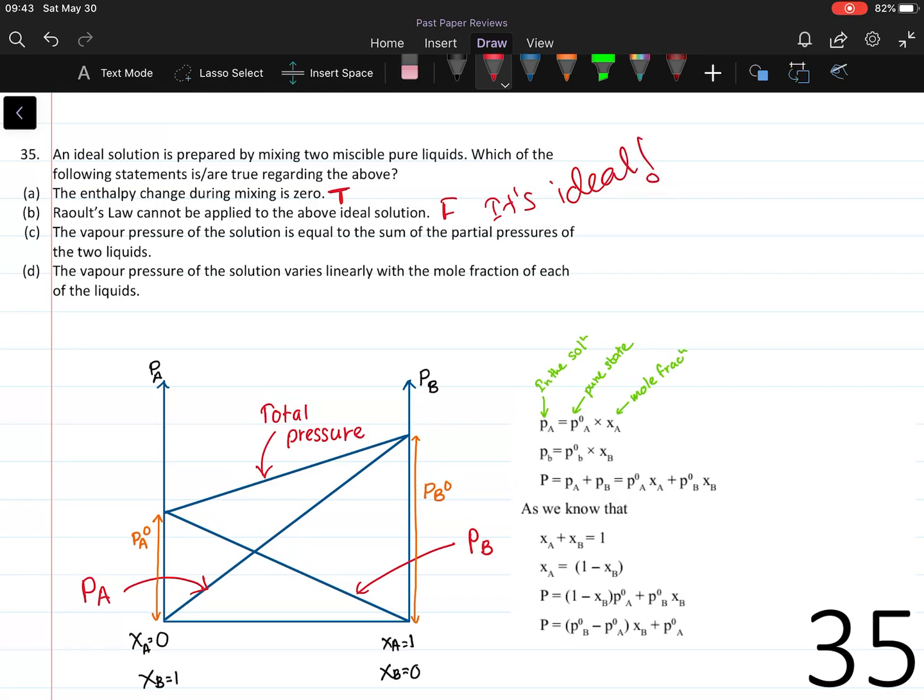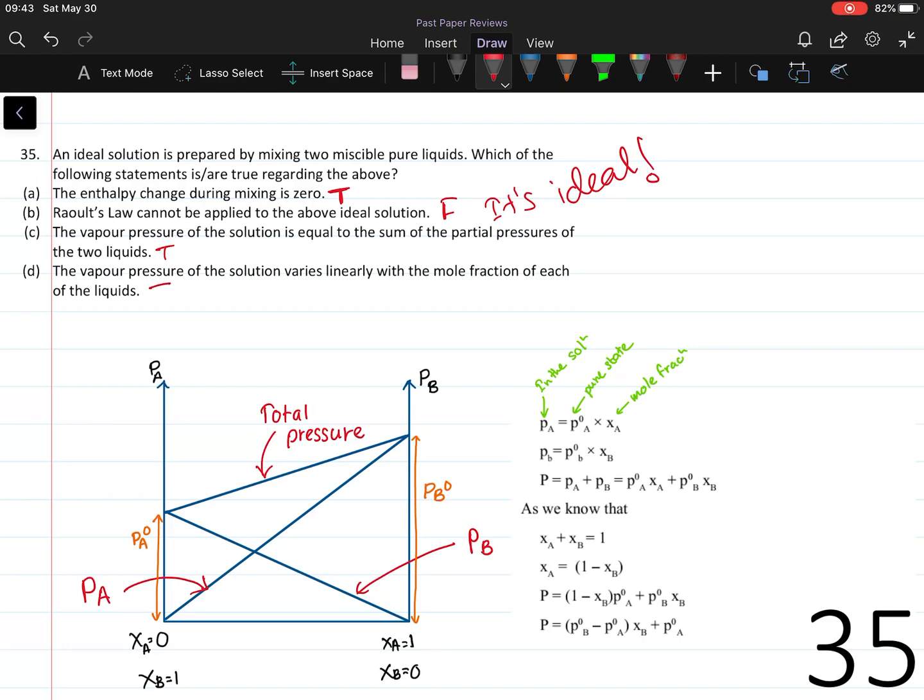Statement C. The vapor pressure of the solution is equal to the sum of the partial pressures of the two liquids. That is true. Statement D. The vapor pressure of the solution varies linearly with the mole fraction of each of the liquids.